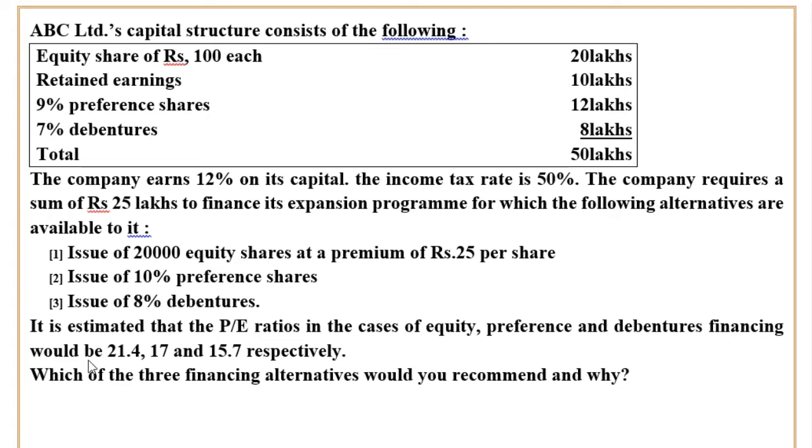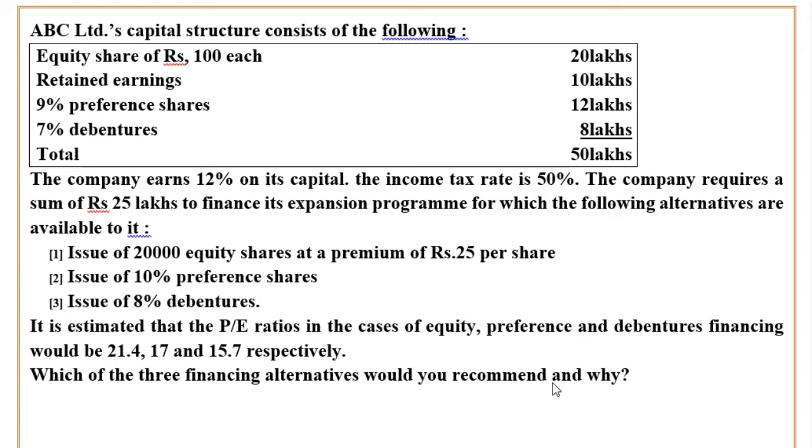Further, it is estimated that the PE ratio, that is price earning ratio, in the case of equity, plan 1, preference, plan 2, and debentures, plan 3, financing would be 21.4, 17 and 15.7 respectively. It means in plan 1, 21.4, in plan 2, 17, and in plan 3, 15.7. Which of the three financing alternatives would you recommend and why?